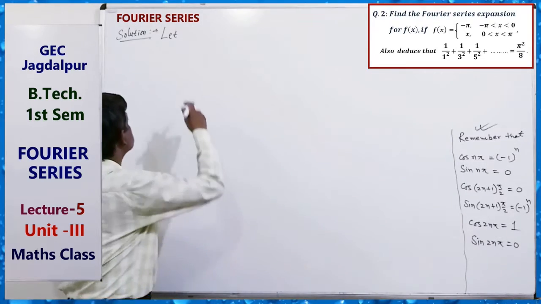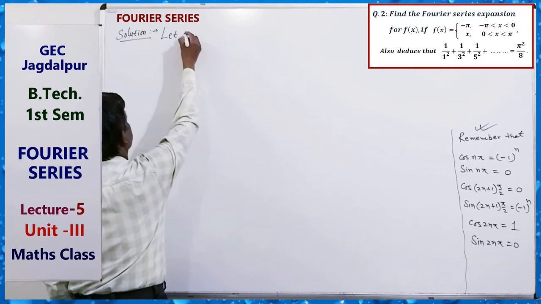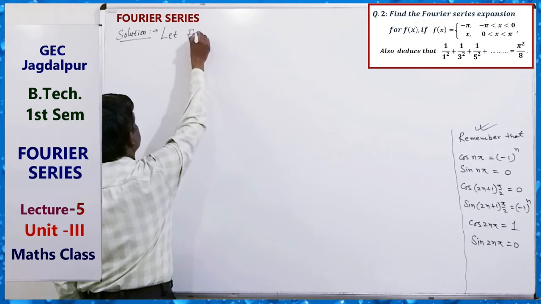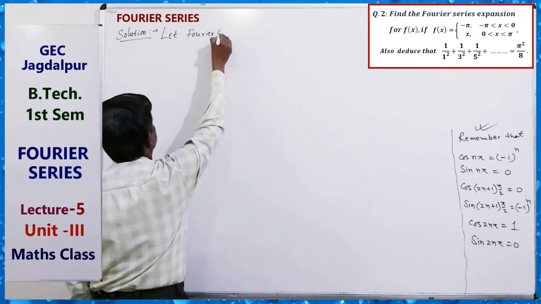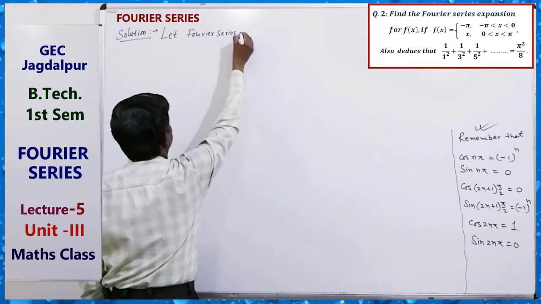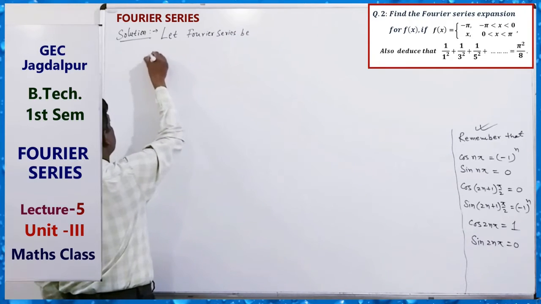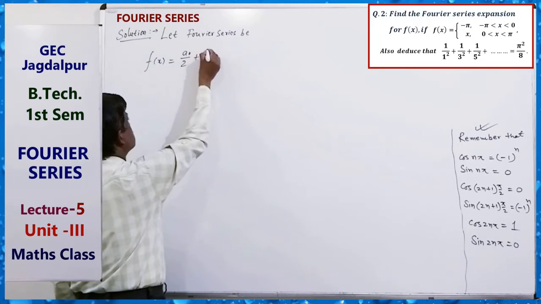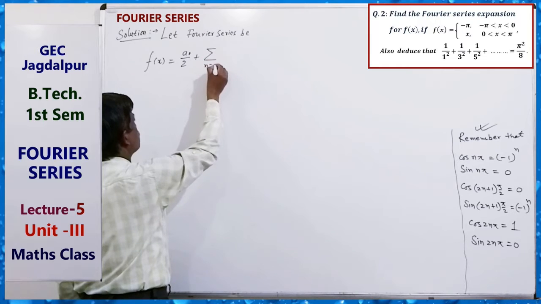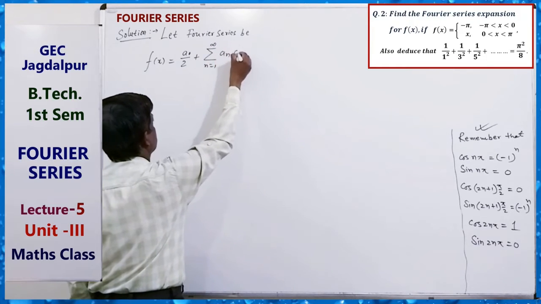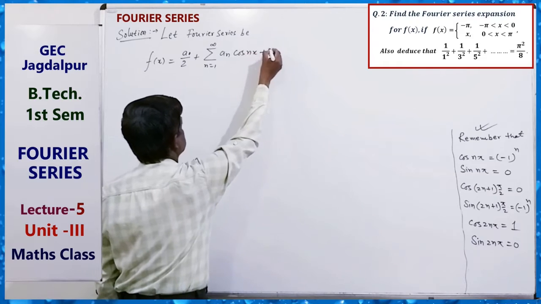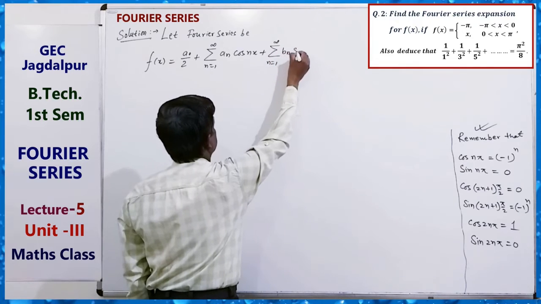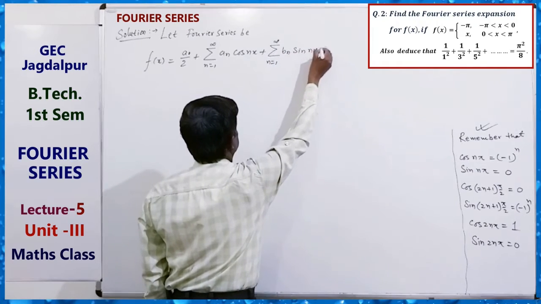Okay, so let the Fourier series be f(x) equals a0 by 2 plus sum of n equals 1 to infinity an cos nx plus sum of n equals 1 to infinity bn sin nx.